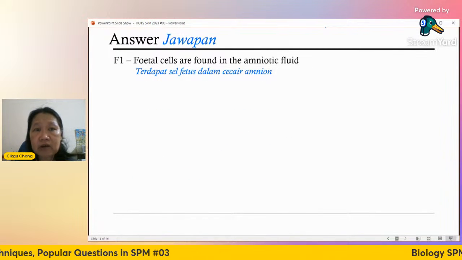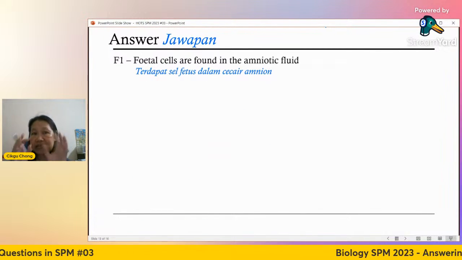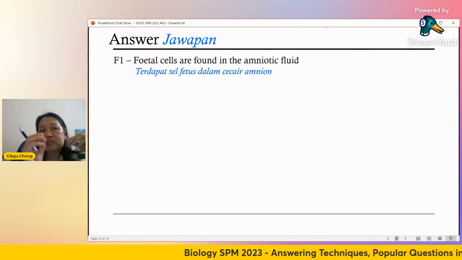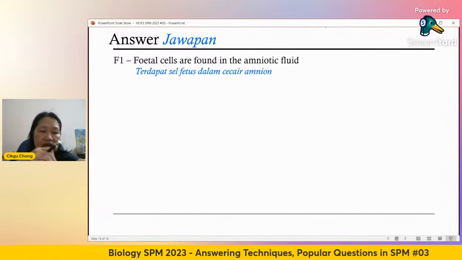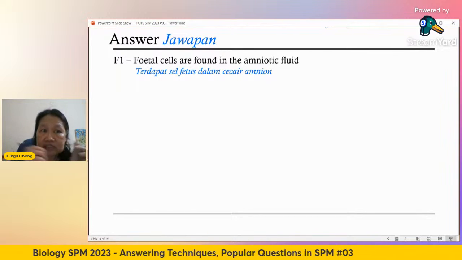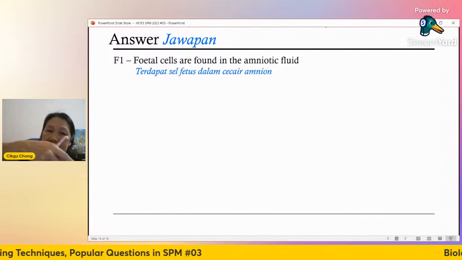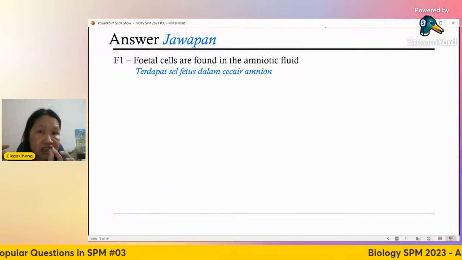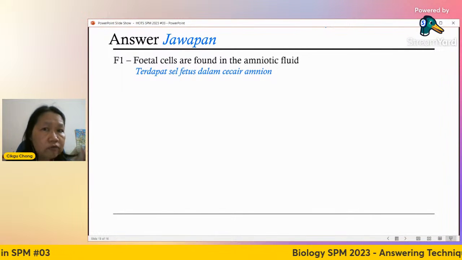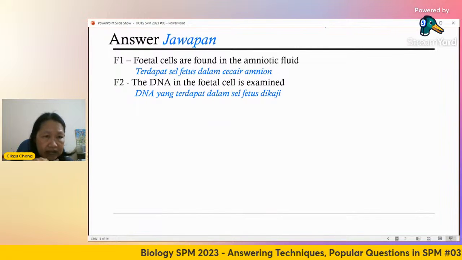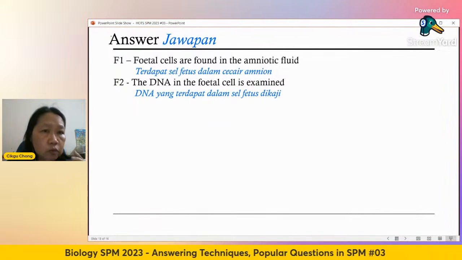Fetal cells are found in the amniotic fluid. In the amniotic fluid, the fetus inside there will have some cells that are shed, some of the baby's cells. So when you take a sample of the liquid, there will be some fetal cells from the baby. So they look at, actually, not the DNA, it's the chromosomes.